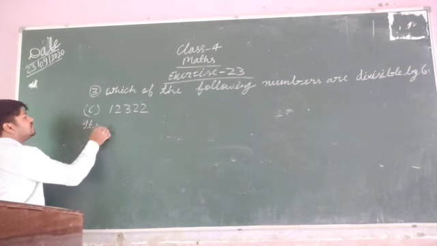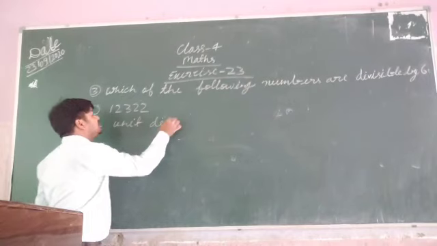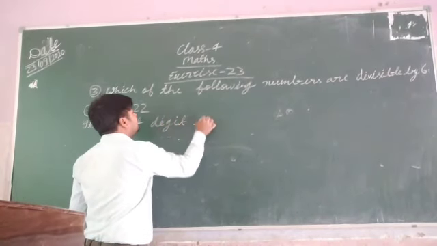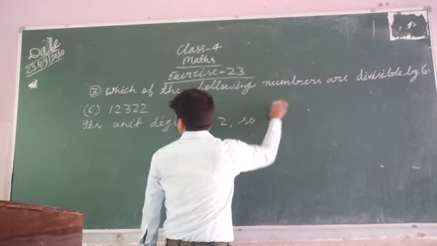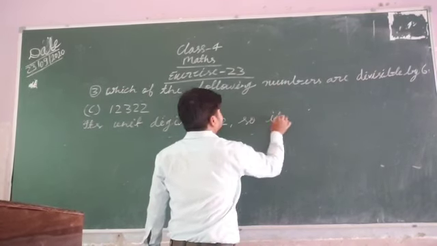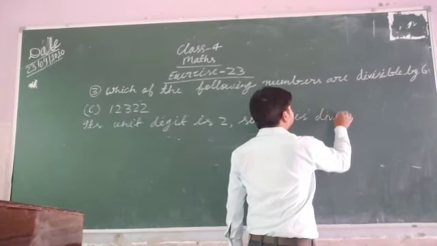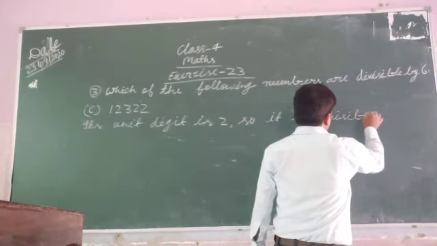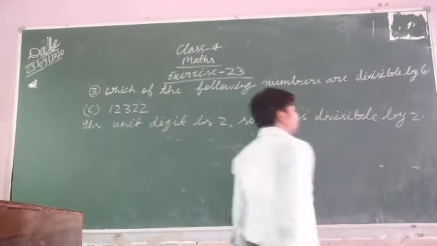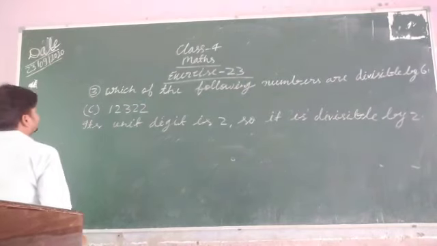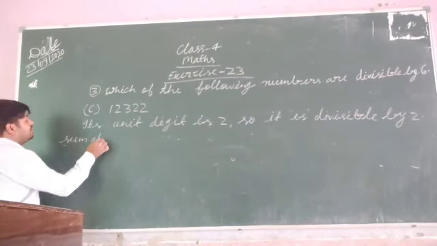Its unit digit is 2. So it is divisible by 2. Now we have to check for 3. So what we will do first? Sum of digits. Firstly you have to find the sum of digits.